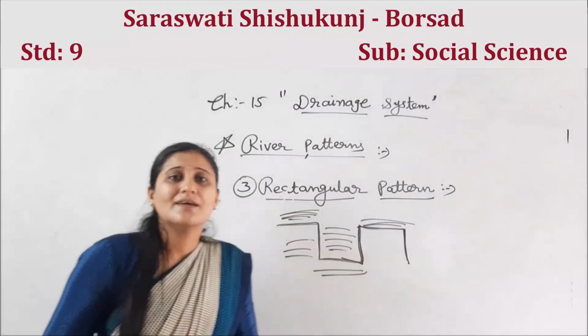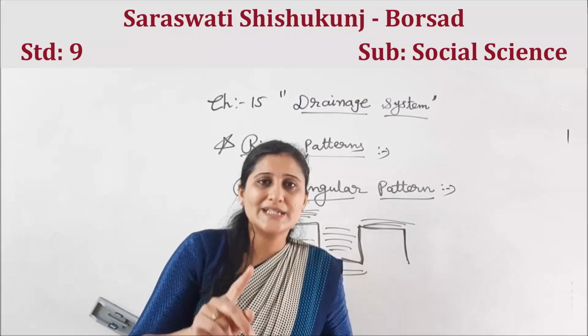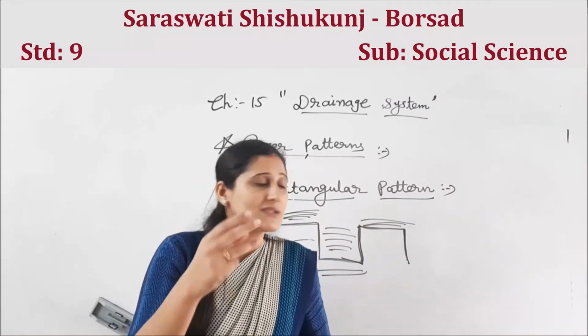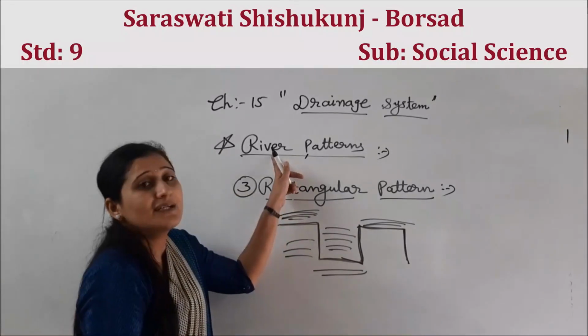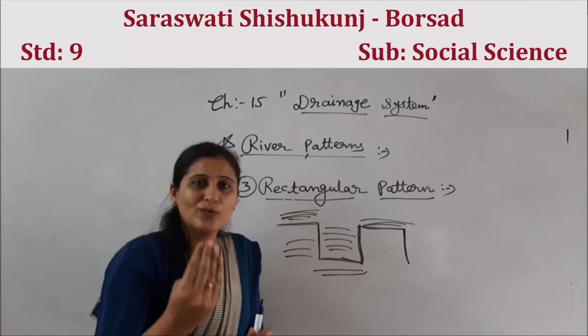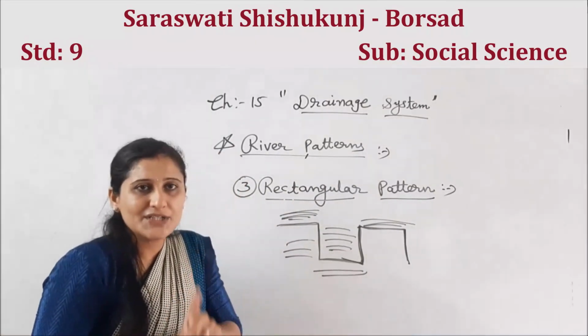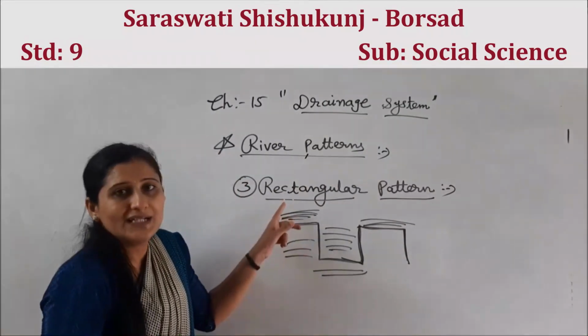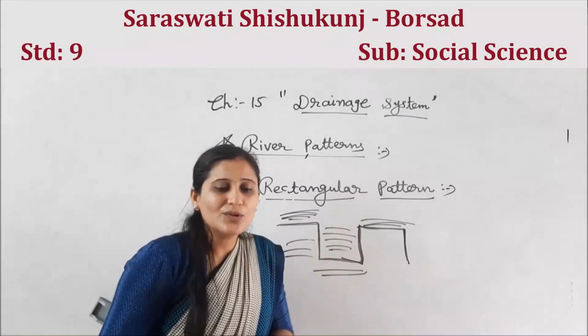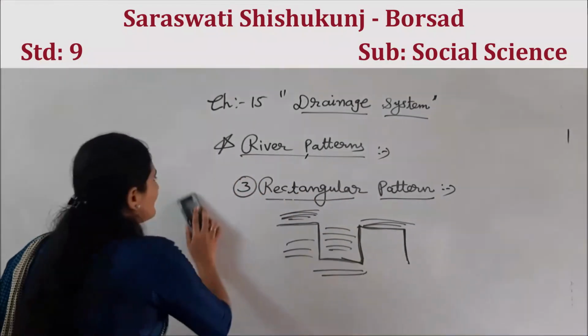Now see, first I talked about stages of the river, upper course, middle course and lower course. Then after I started explaining river pattern. We have 4 river patterns. First one dendritic, second one we have trellis, third one we have rectangular pattern, and the fourth one I am going to start.